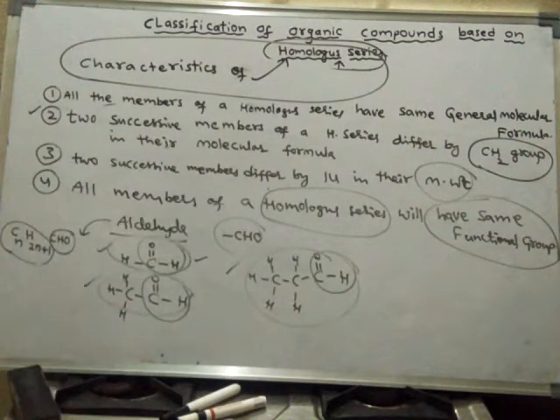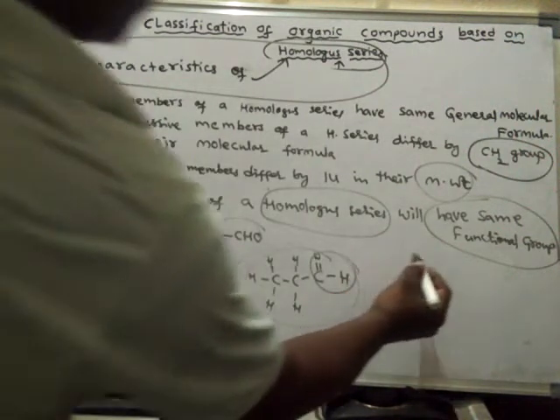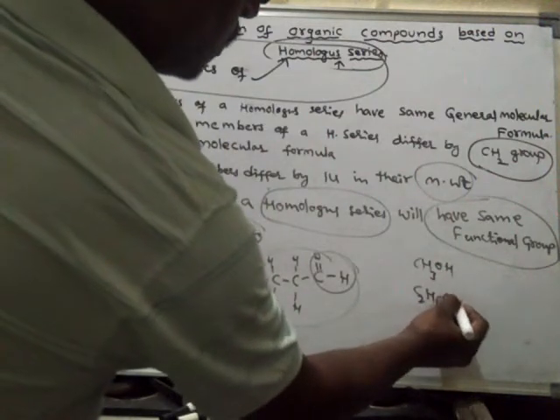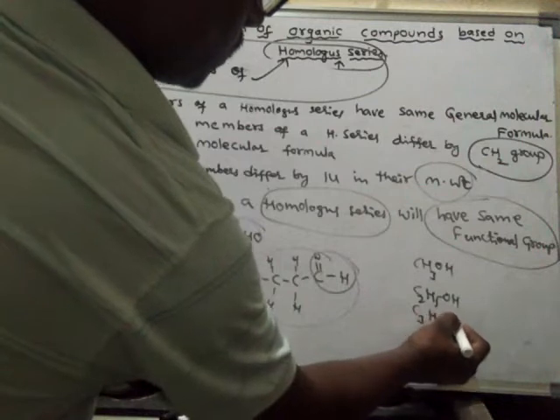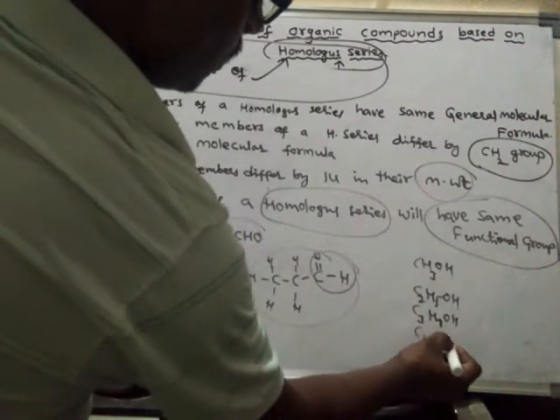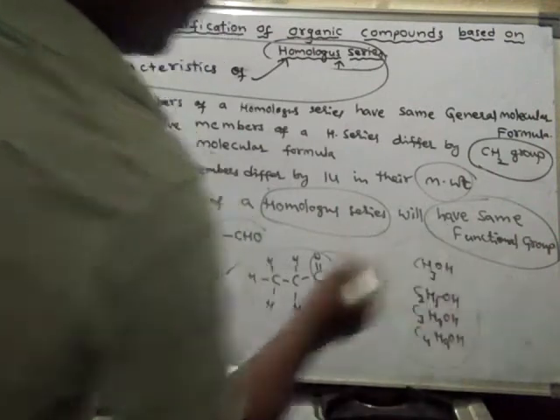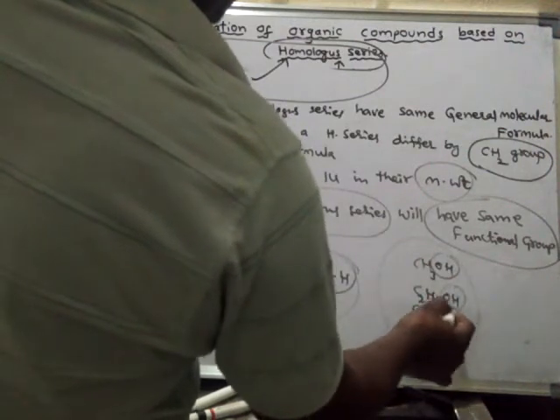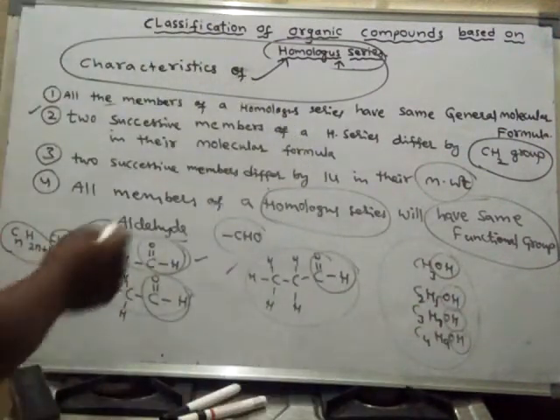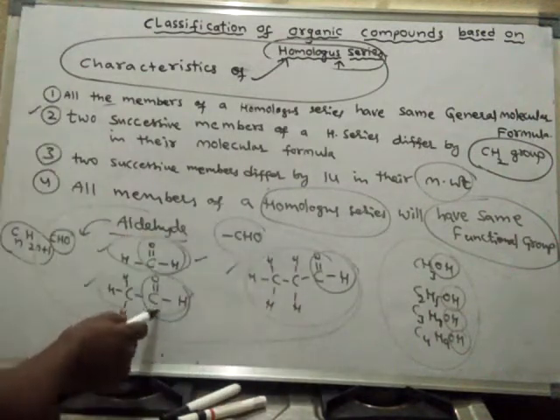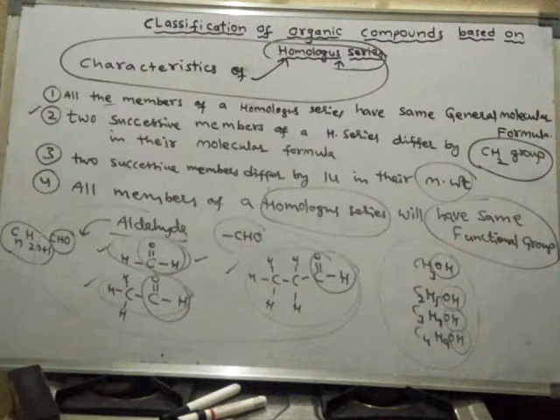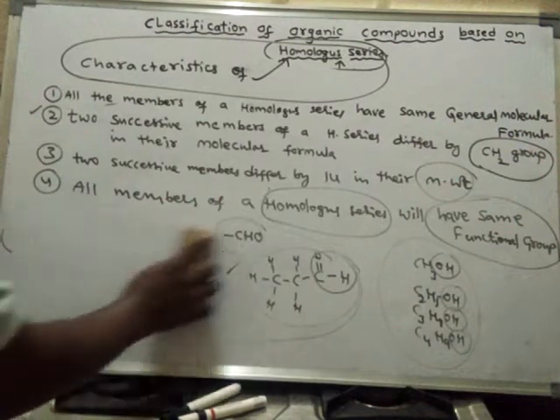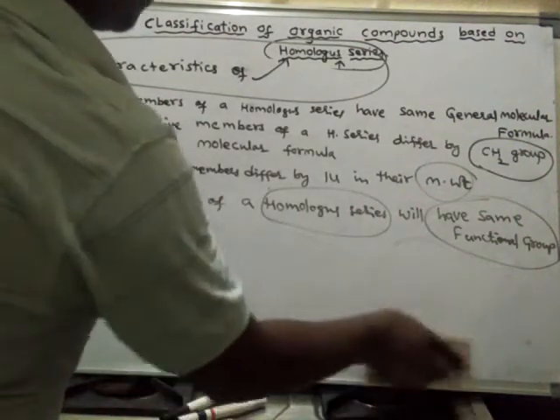Alcohols also we have seen. CH3OH, C2H5OH, C3H7OH, C4H9OH. So these are all alcohols. The alcohol homologous series contains the OH group, the same functional group. The aldehyde homologous series contains the CHO group, the same functional group. So this is the fourth characteristic property of homologous series.